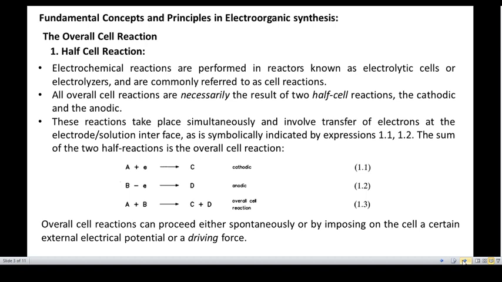Looking at equations 1.1 and 1.2, equation 1.1 is a cathodic reaction because there is a gain of electron to form an intermediate and then a product C. On the anodic side there is loss of electron to form a product D. So the overall reaction is A plus B gives C plus D. Overall cell reactions can proceed either spontaneously or by imposing on the cell an external electric potential as a driving force.